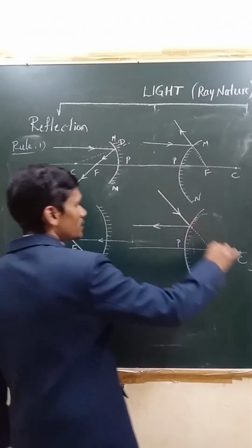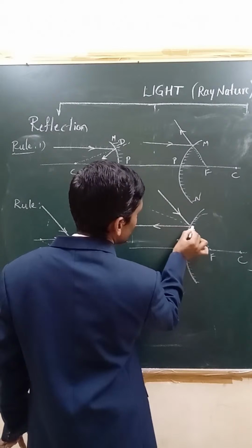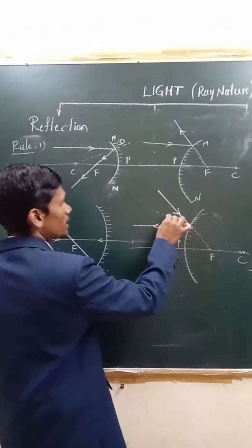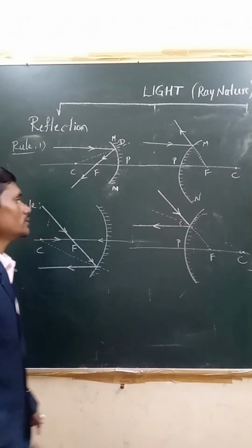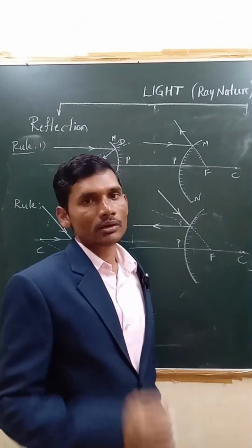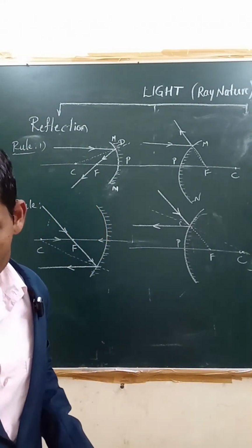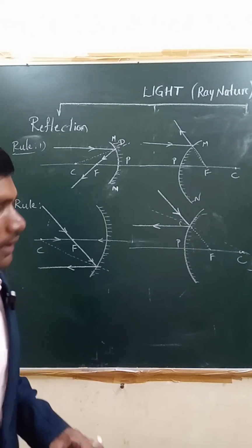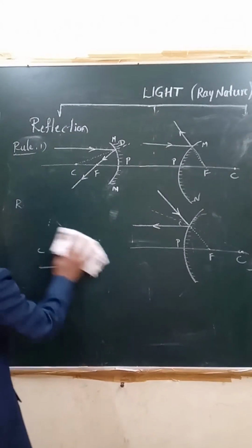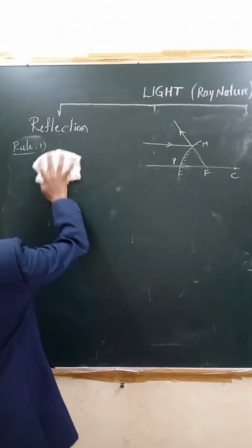Again, here you can show one more dotted line. With the help of the dotted line, we can show that it passes through the center of curvature. See, this will be the normal, right? This normal says the laws of reflection are obeyed by both the rays, that is reflected and incident. So this is how we can say that. Next, let us come to the third rule. Very simple one there. All these rules, if you know, then drawing the ray diagrams becomes very simple.